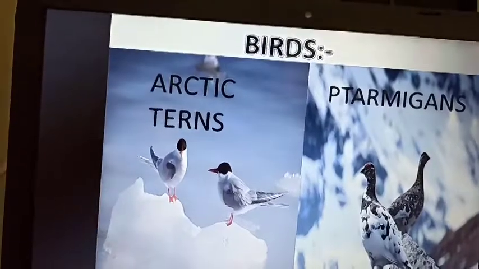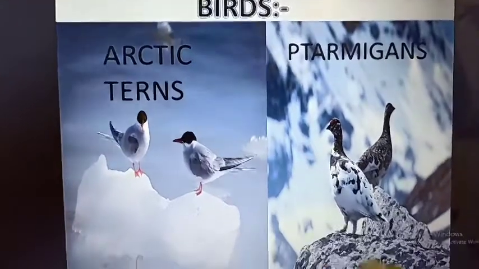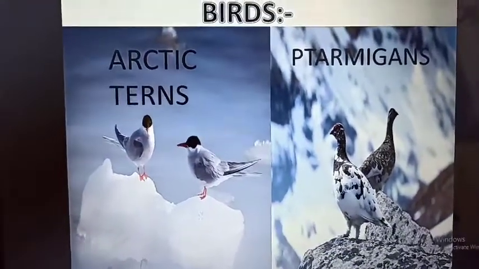And in search of summer, sunlight and food, they move from one place to another place.